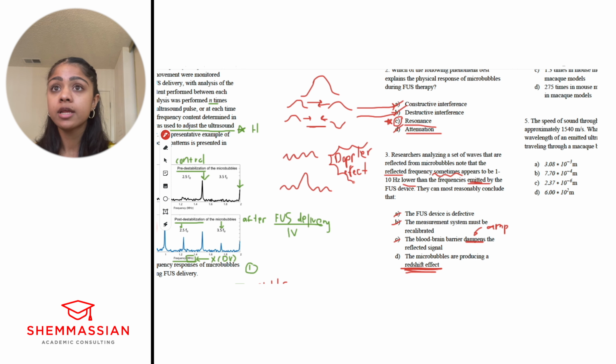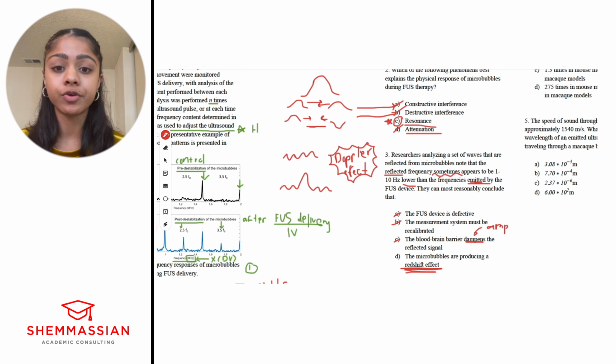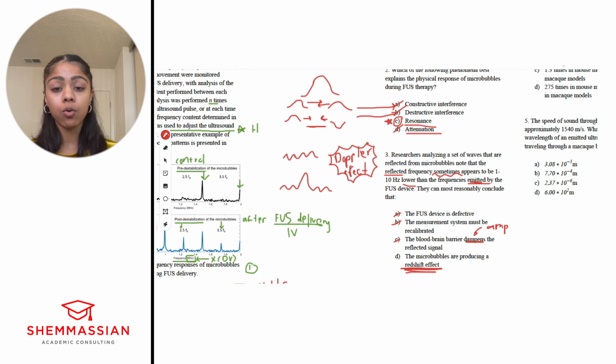And so redshift effect is a specific type of Doppler effect in which there's a slowing or a lower reflected frequency because it's moving away from the object that's emitting the frequency, right? The device, in this case. So if the microbubbles are moving away from the device, there is some sort of movement that might cause a redshift frequency sometimes. So this is going to be our best answer choice.